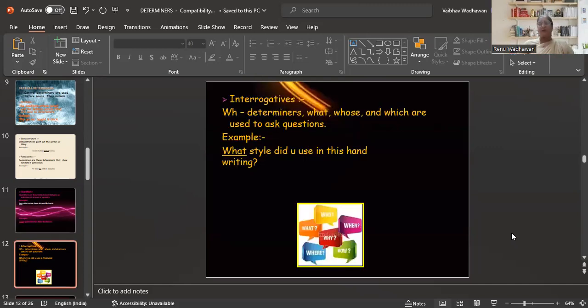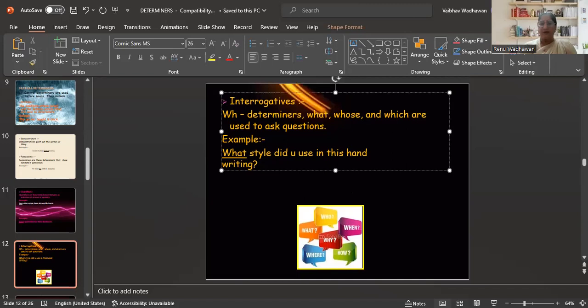Then comes the interrogatives, the WH determiners. Interrogative itself means interrogation, meaning question. What, whose, which. What style did you use in this handwriting? Fine. So here we can say this: what style did you use in this handwriting? I hope I'm clear. So let's move further.